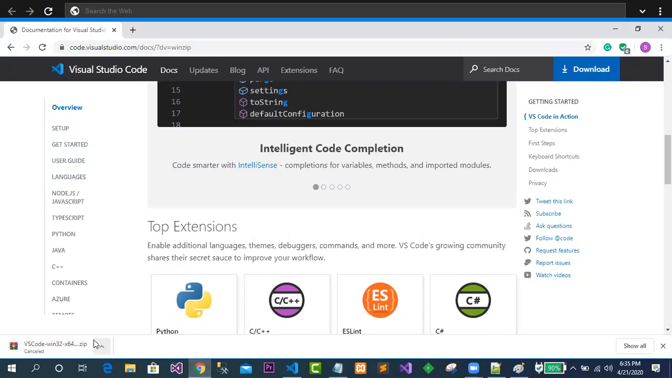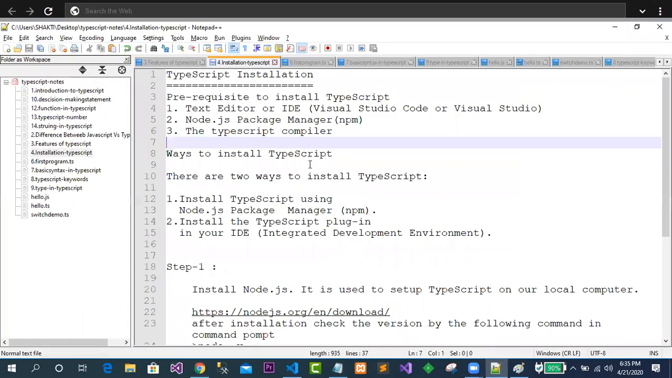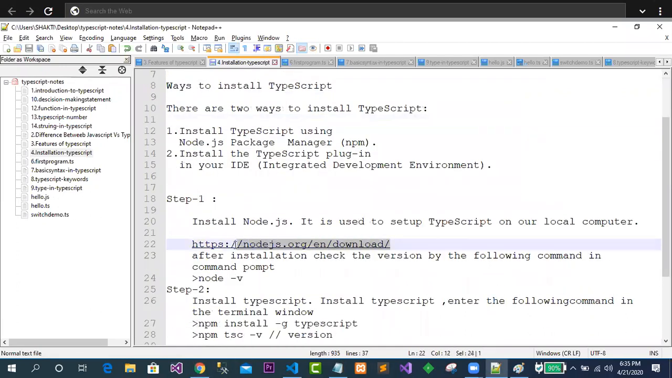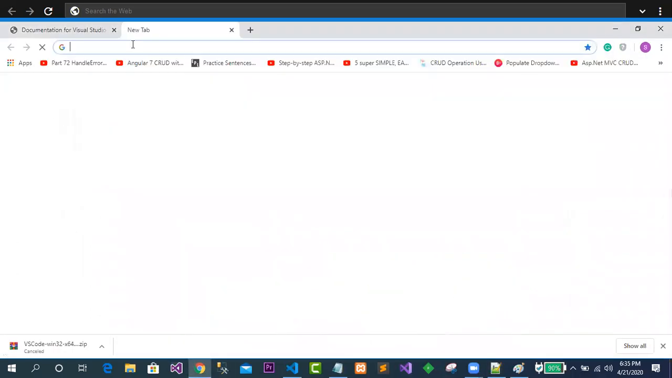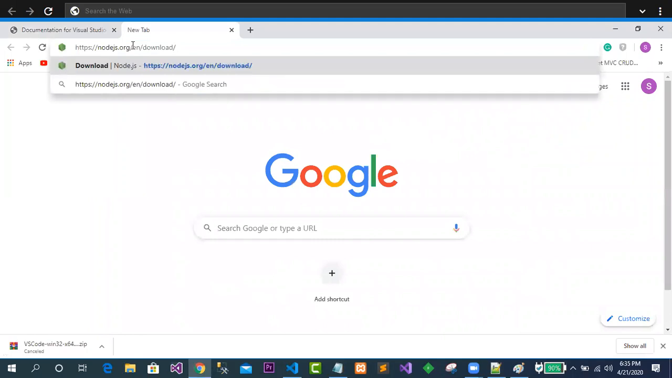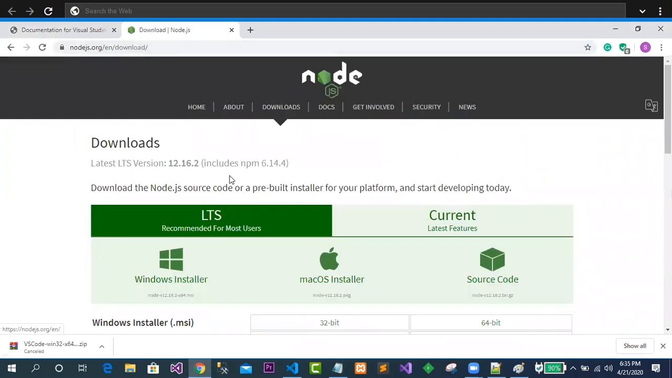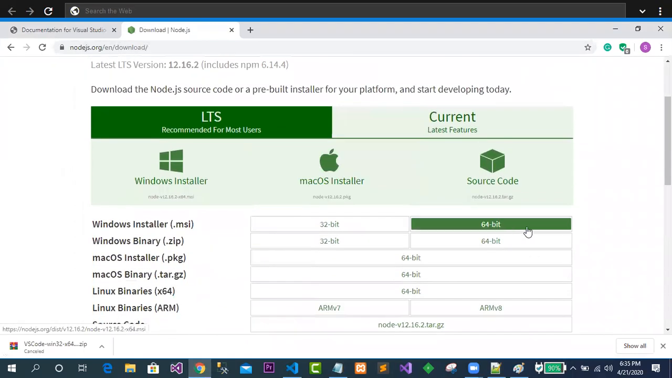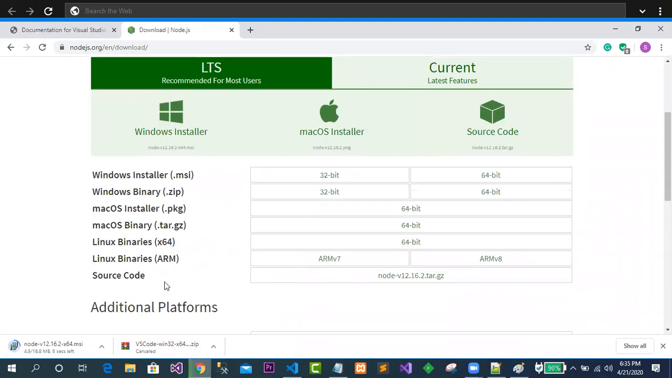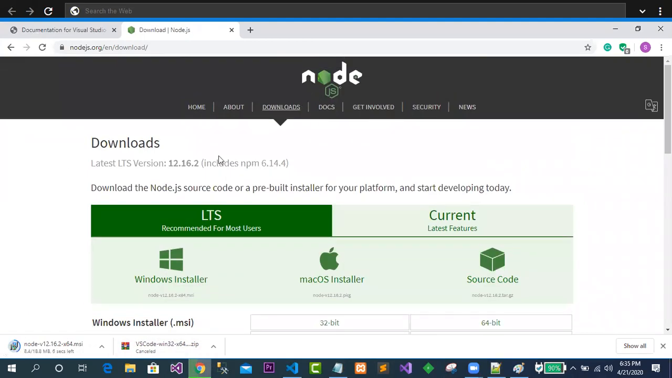After installation of Visual Studio Code, what is the next point we should go for? That is the Node.js package manager. How to go for that? I have already given the link. Just see, this is the link. I will go to download npm. Just go for this option, Node.js. In this case, you can find the Windows installer, so you can install your Node.js.